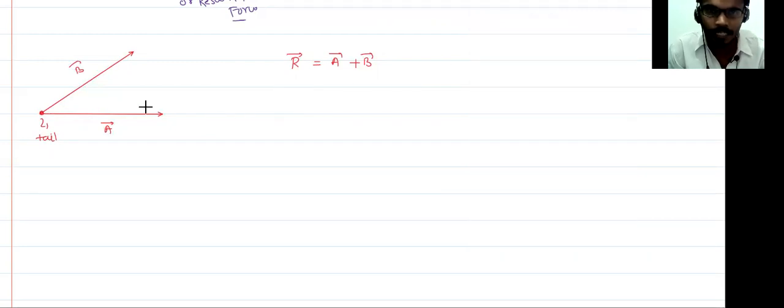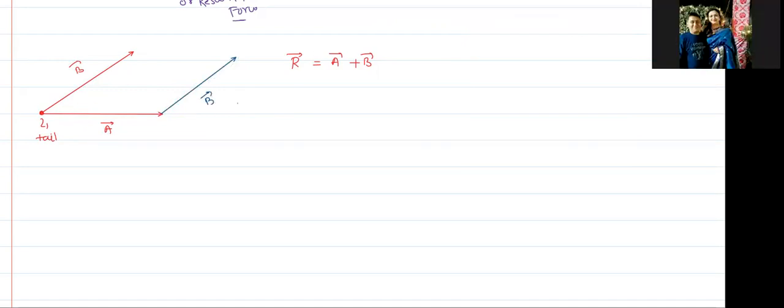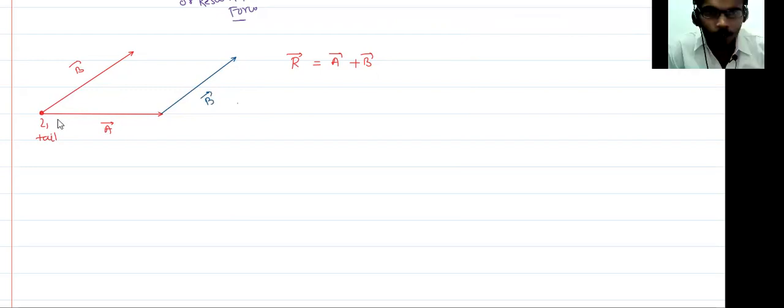What I'm trying to say is like this. Suppose I shift the vector B. I'm shifting this vector B parallelly such that the head of A vector meets with the tail of B vector.